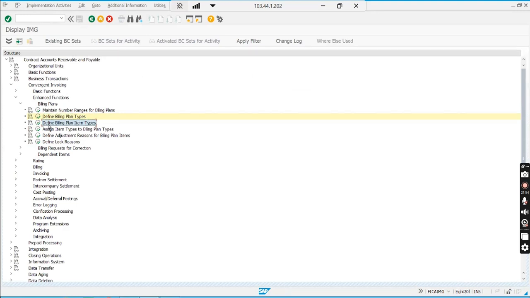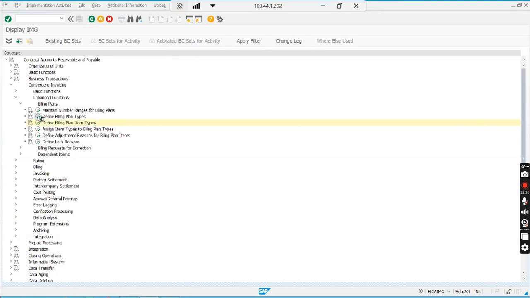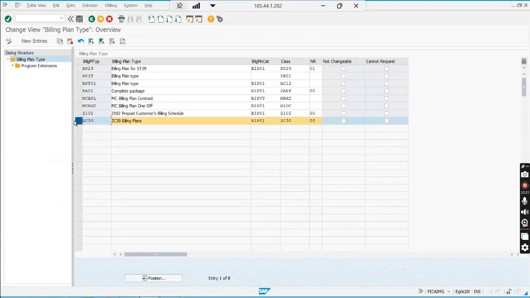Here we will create two item types, one for recurring and one for monthly. Come here. Program enhancements for billing plan, right? What function modules will we use? You can create your own Z function module and assign it. Then according to your program and logic, the billing plan will work.